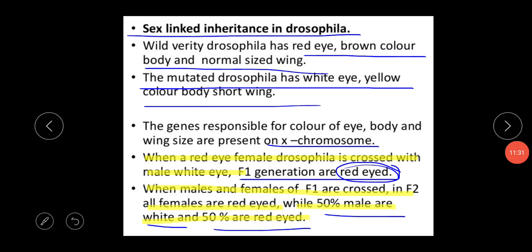Normally Morgan and his group hybridized yellow-bodied, white-eyed females with brown-bodied, red-eyed males. In the F1 progeny, we get all red-eyed Drosophila. After the F1 generation, we have to calculate the F2 generation, where the males and females of F1 are crossed. In F2 all the females are red-eyed, and within the males 50% are white-eyed and 50% are red-eyed.